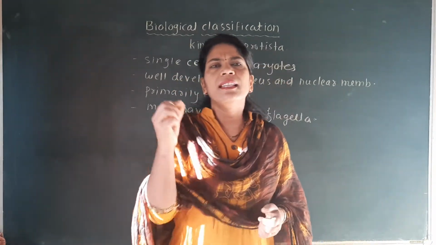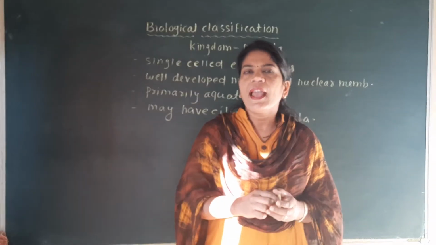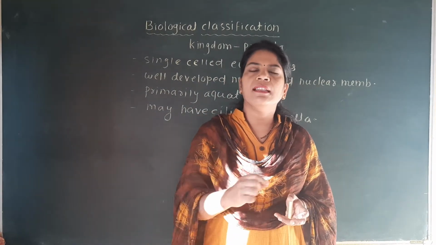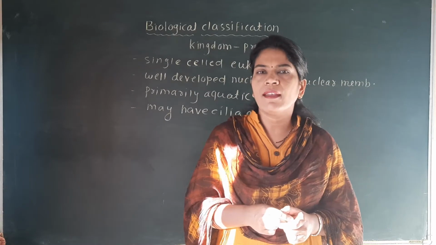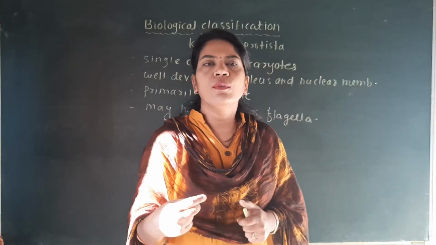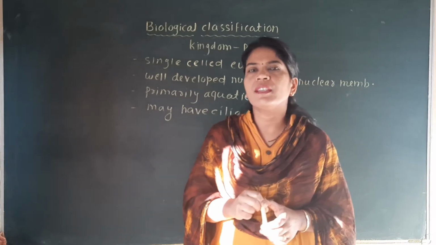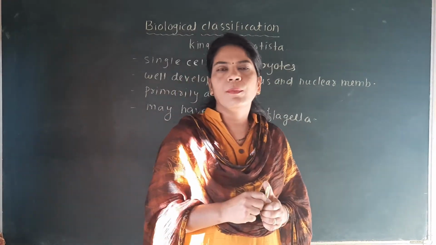Cilia means thin hair-like structures present on the body, and flagella are elongated, longer in length than the cilia, and also present on the body of the organism. It may be single or more than two or three. So cilia and flagella, the locomotive organelles, are found in this kingdom Protista.